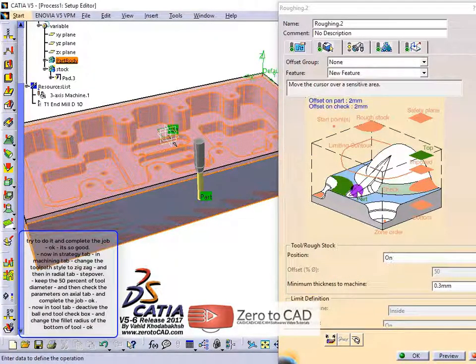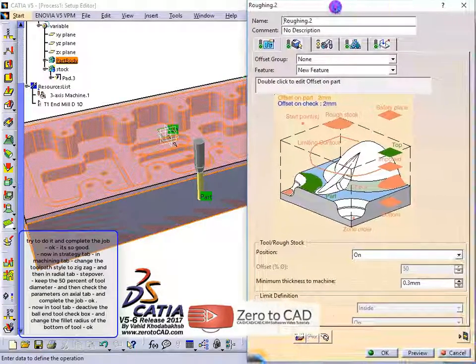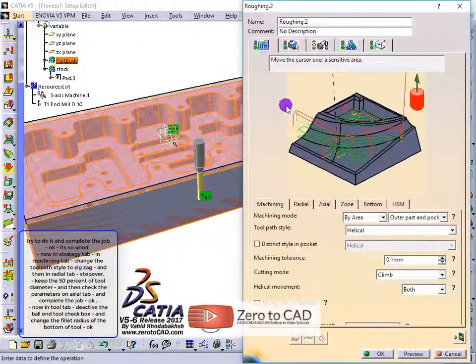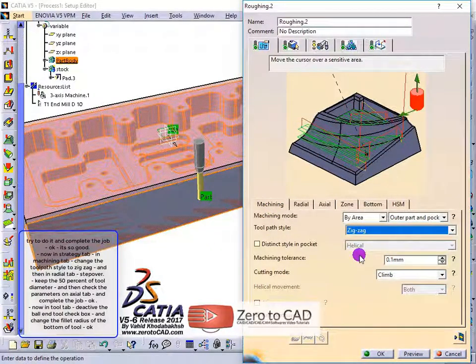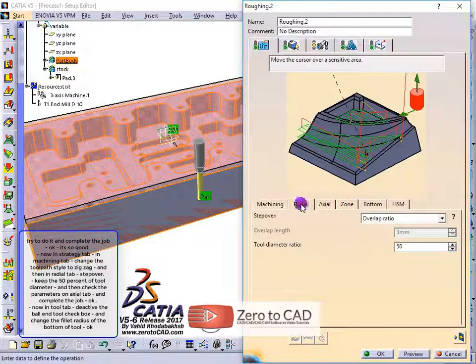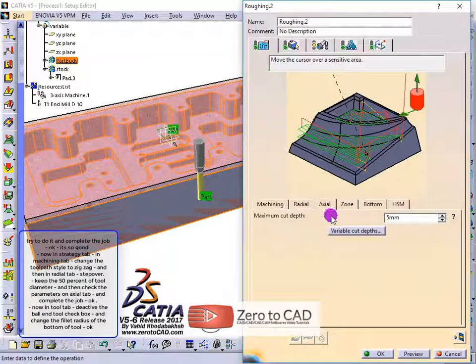OK, it's so good. Now in the Strategy tab, in the Machining tab, change the toolpath style to zigzag, and then in the Radial tab, step over. Keep the 50% of tool diameter, and then check the parameters on the Axial tab, and complete the job.